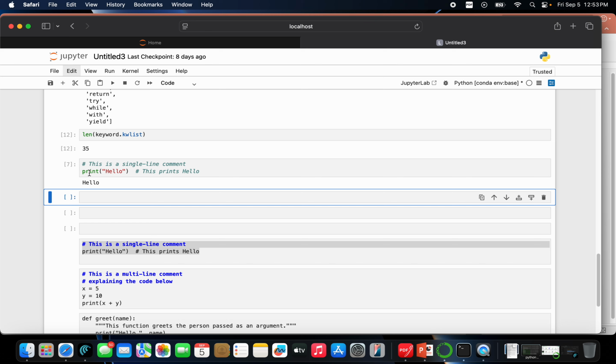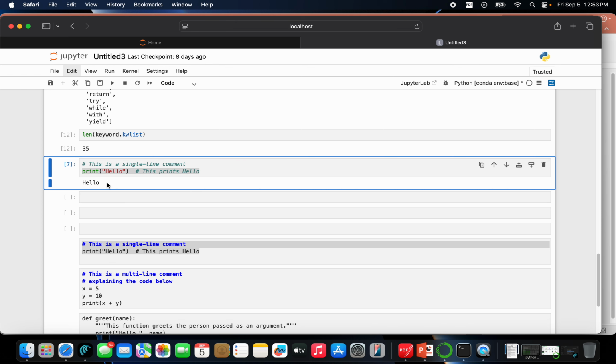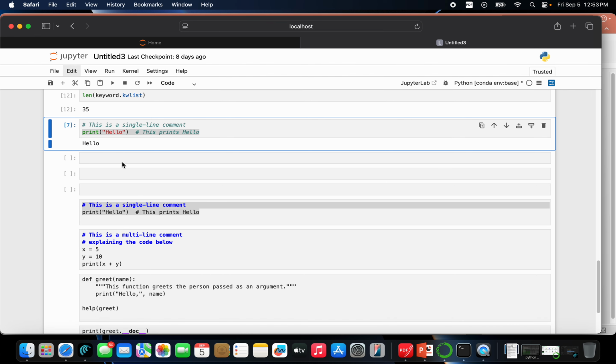Actually, I want to show that when you run code with comments, the output only shows you the code output, right? The interpreter passes over the comment lines like in these examples. Here the comment starts with the hash, so this is the comment line. In the output, nothing from the comment will show; it is directly passed over, and you only get output from the print, that is the code line, print hello. This output will be printed on screen, that is hello, right? It just means your comment will be passed over by the interpreter.